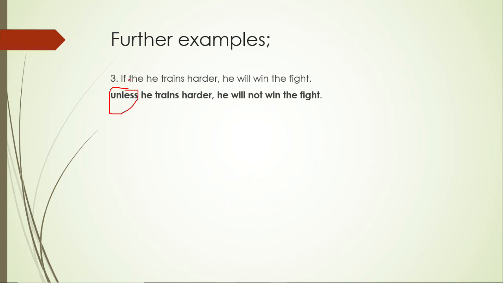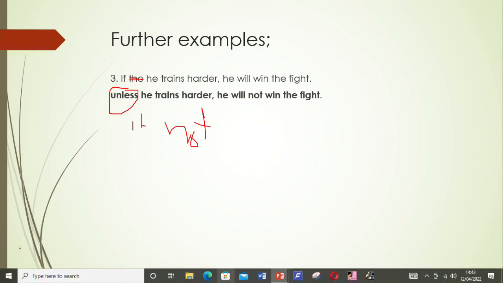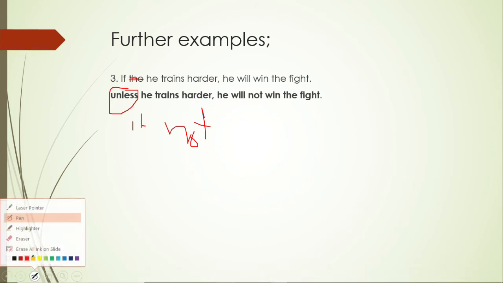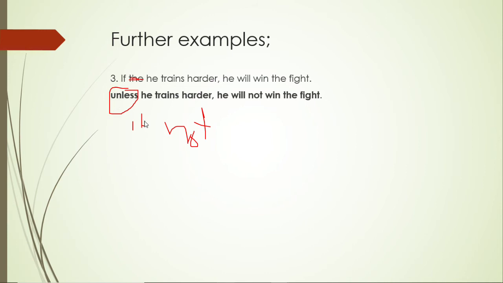If he trains harder, he will win the fight. When you put unless, you are saying if he does not train harder. So when you put unless, you simply mean if he does not train harder, because the unless has if and not in it. If and not. So there you mean if he does not train harder. What will happen? He will not win the fight. So for unless, you understand what they are talking about and then you answer.